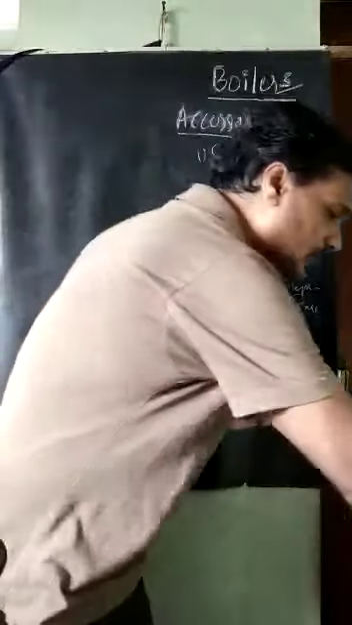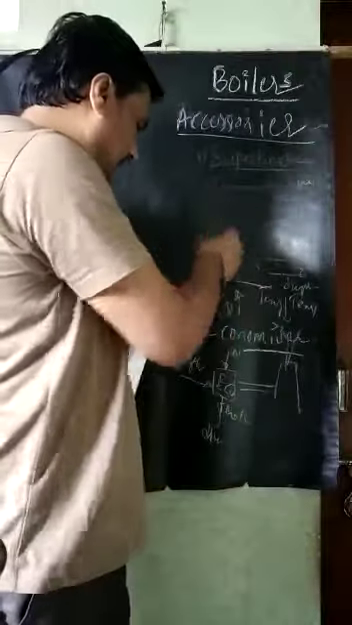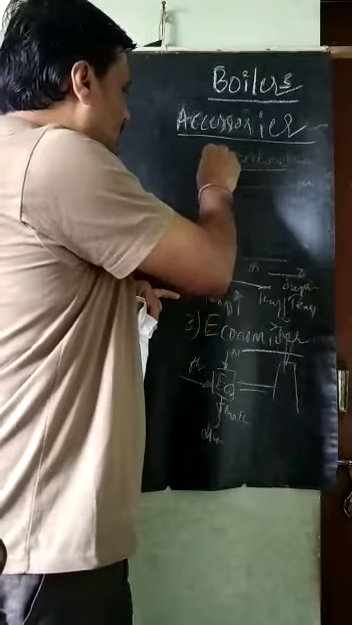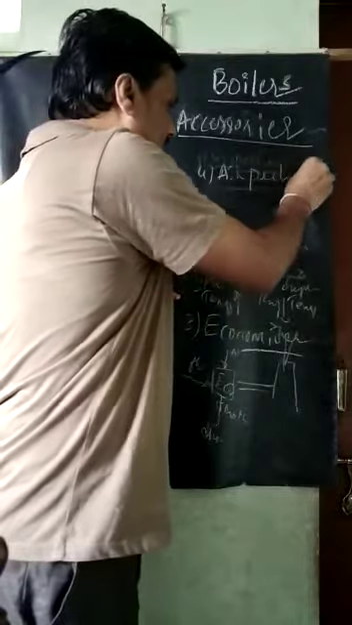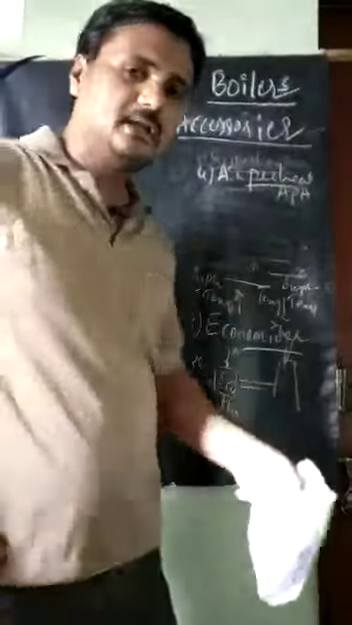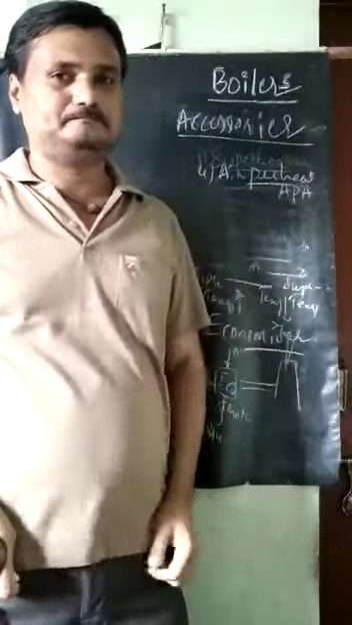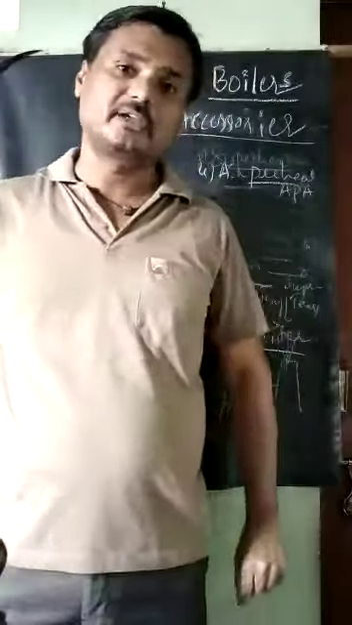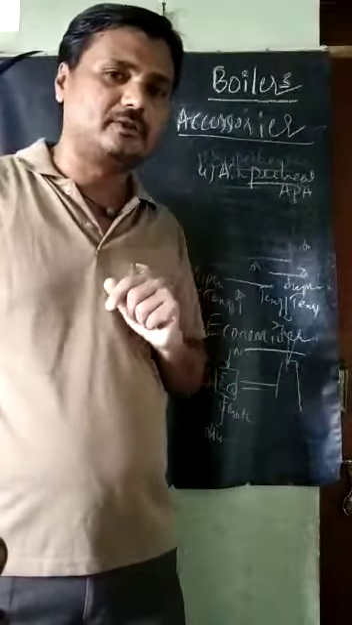The next accessory that comes is called the air preheater, the fourth one. APH we can call it. Air preheater means air has to be heated by using the waste heat available in the flue gas. Once again, it is available in the flue gas, and that heat has to be utilized.